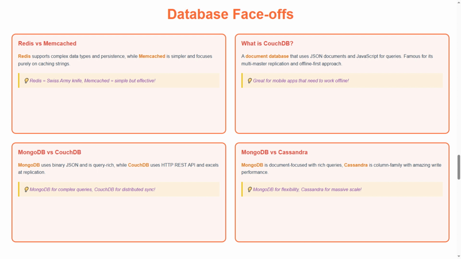Fourth, MongoDB versus Cassandra. MongoDB is document-focused with rich queries. Cassandra is column family with amazing write performance. Tip: MongoDB for flexibility, Cassandra for massive scale.